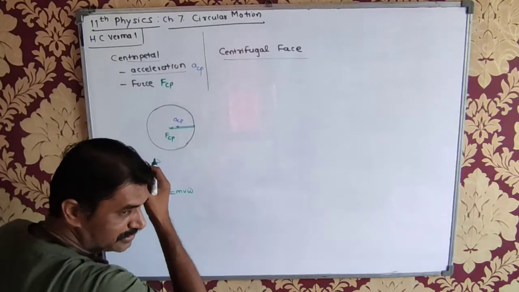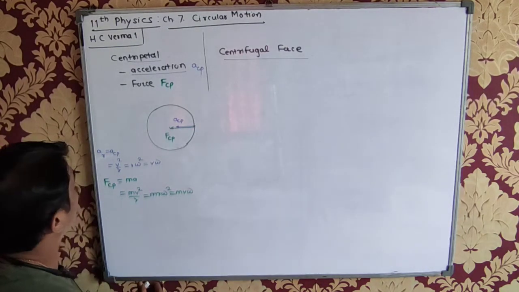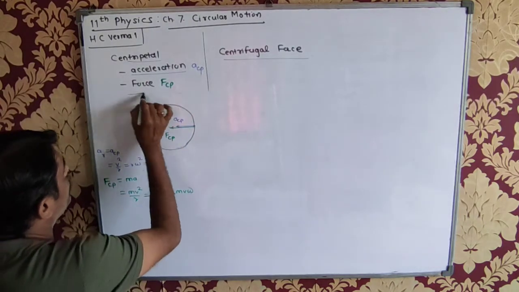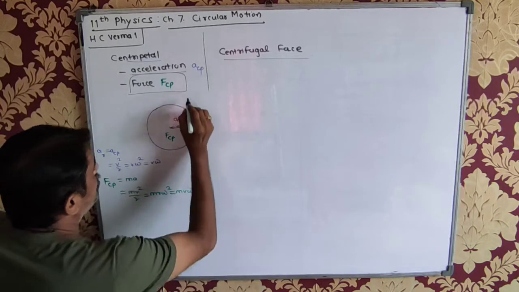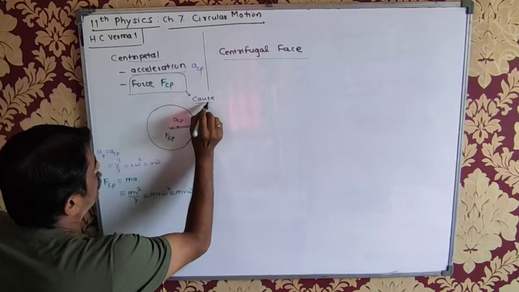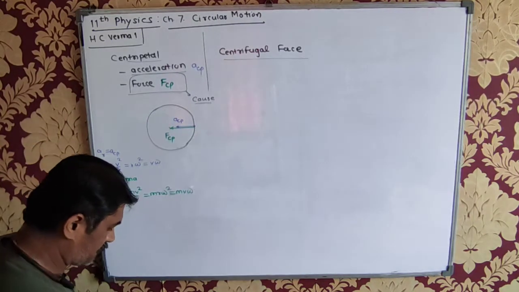Is this okay? Now, as I told you, there is the necessity of this force. If this force is there, then only the circular motion will take place. So this is the cause of the circular motion. Is this okay? This is the cause of the circular motion.